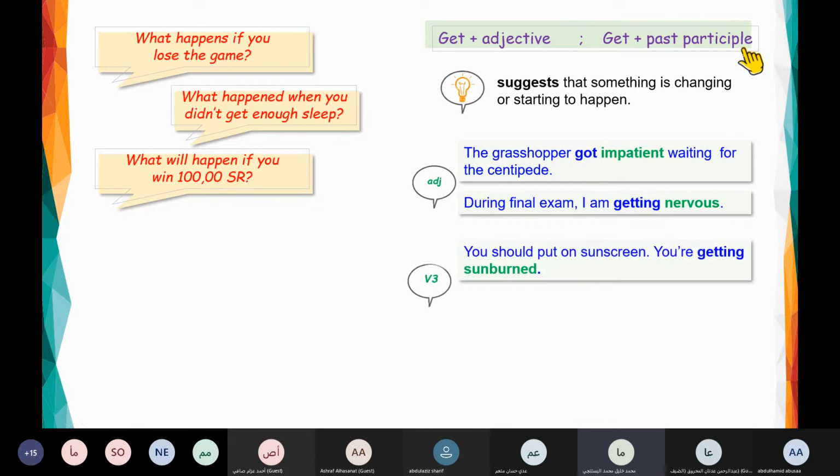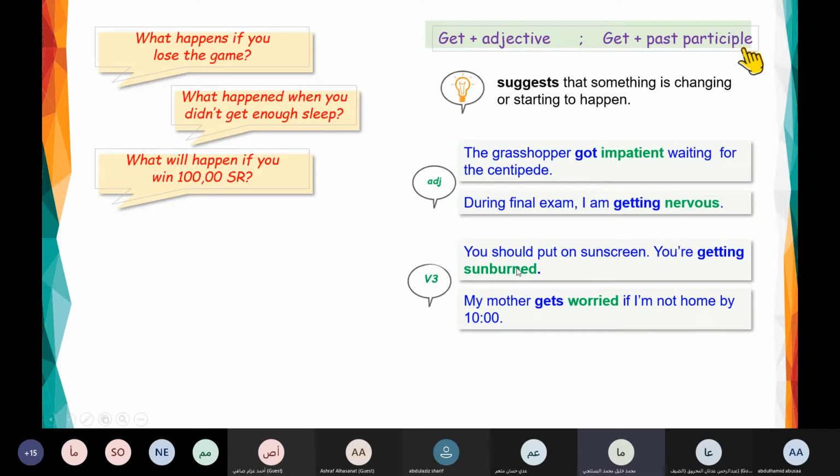You should put on sunscreen. You are getting sunburned. You realize here we use with get what? Verb 3, sunburned. My mother gets worried if I am not home by 10 o'clock. The same, after get we use the past participle.